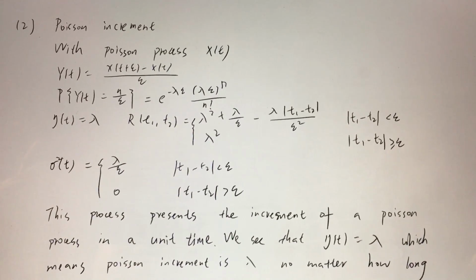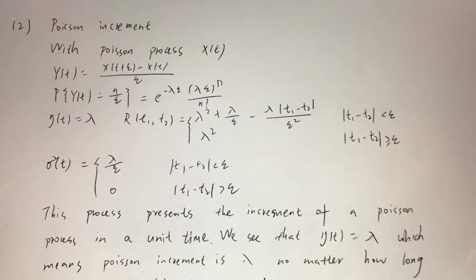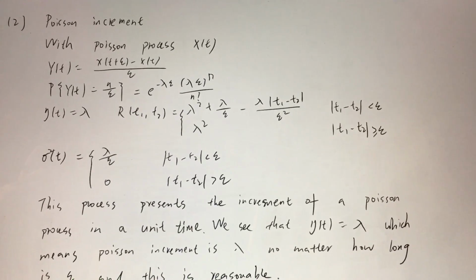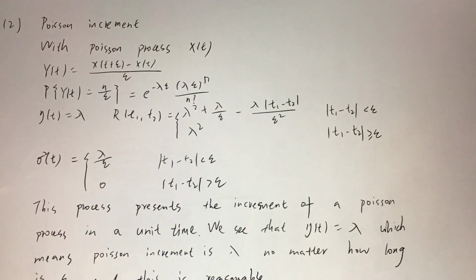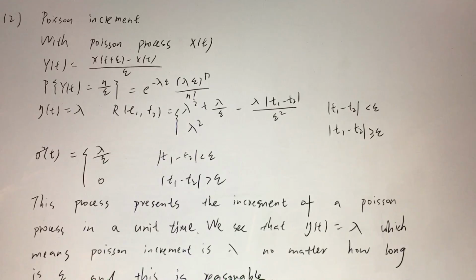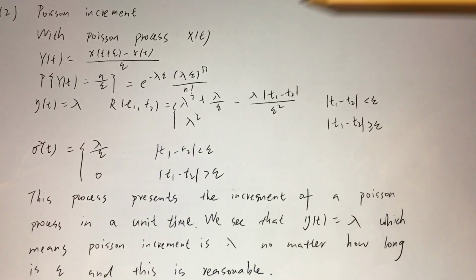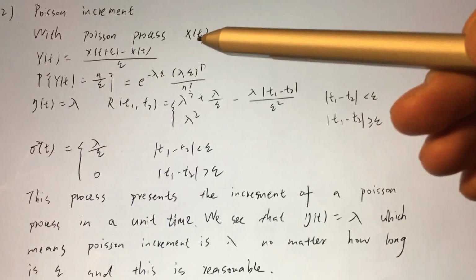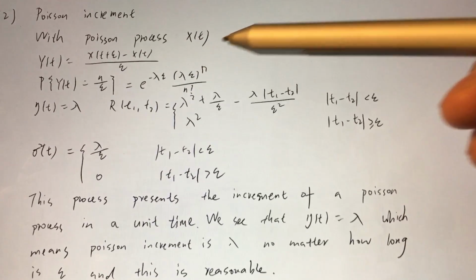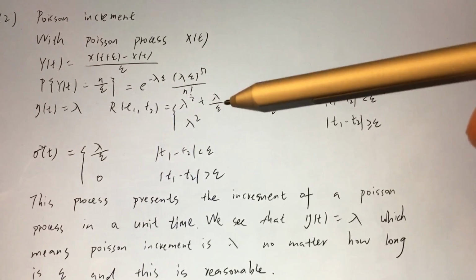And the second one is Poisson increment. Firstly we have a Poisson process X(t). Then we define Y(t) equals to this, and the probability of Y(t) equals to this. So we get the mean of Y(t) is lambda.